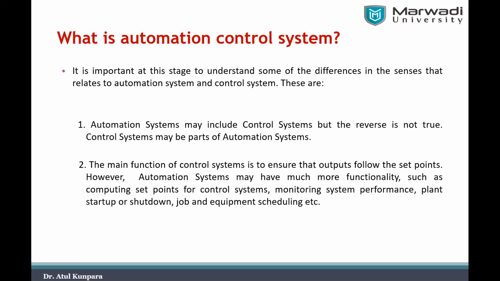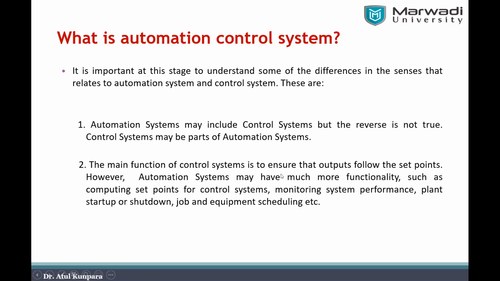The second thing is that the main function of the control system is to ensure that the output follows the set points, right? In the control system subject, you might have learned about this. For example, in any open loop or closed loop control system in the plant, what does that control system need to ensure?